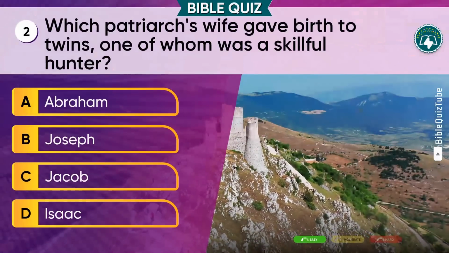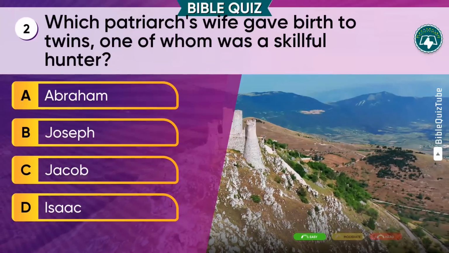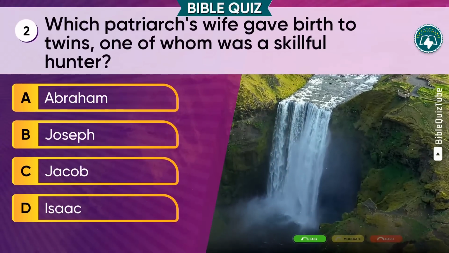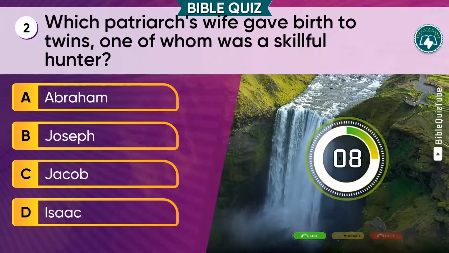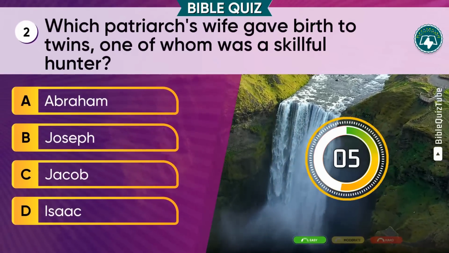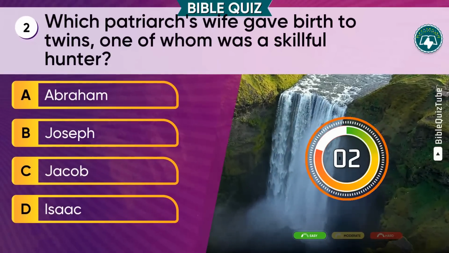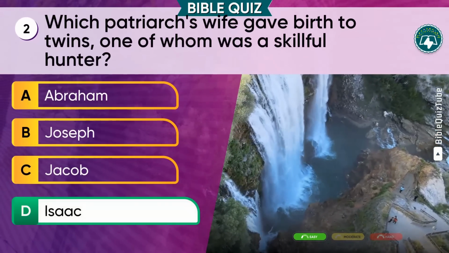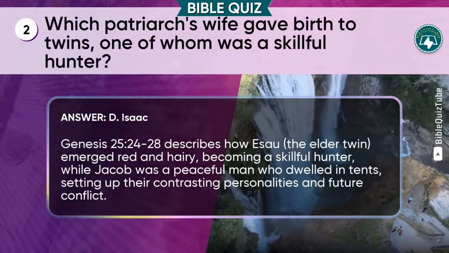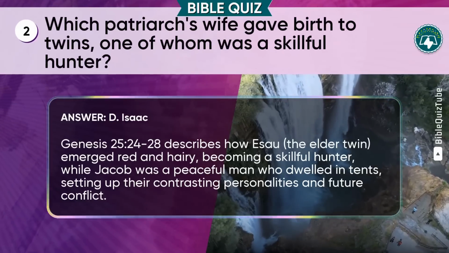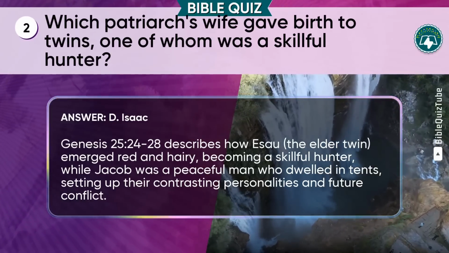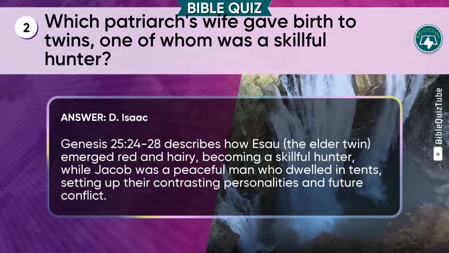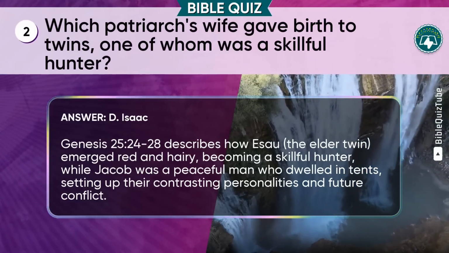Question 2. Which patriarch's wife gave birth to twins, one of whom was a skillful hunter? Choose wisely. A. Abraham. B. Joseph. C. Jacob. D. Isaac. You're on track. D. Isaac is correct. The explanation. Genesis chapter 25 verses 24 to 28 describes how Esau, the elder twin, emerged red and hairy, becoming a skillful hunter, while Jacob was a peaceful man who dwelled in tents, setting up their contrasting personalities and future conflict.